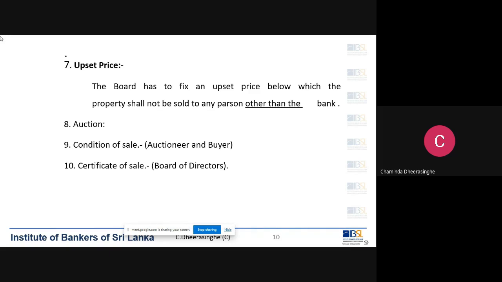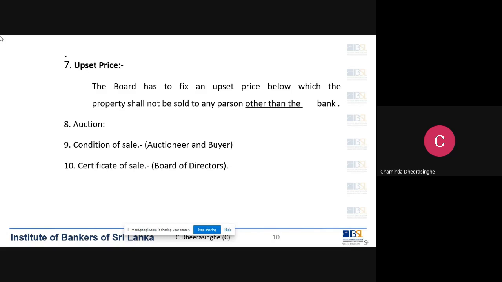So then how do we recover the loan? From the proceeds that we receive from the buyer, we can recover our loans, interest, charges and everything. Then after recovering all these things, if there is excess money, we have to return that money to the borrower. So that is if there is a buyer.